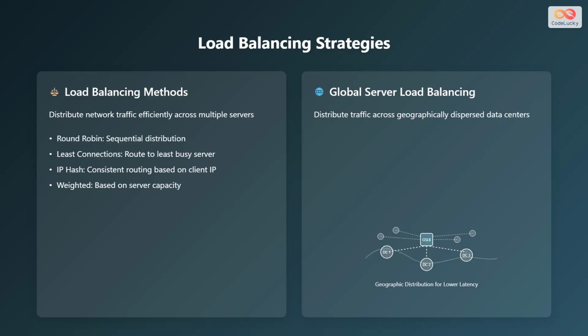And here is a visual representation of how GSLB works. Users from different geographic locations are directed to the nearest data center by the Global Server Load Balancer. This ensures optimal performance and availability, even in the event of a data center outage.